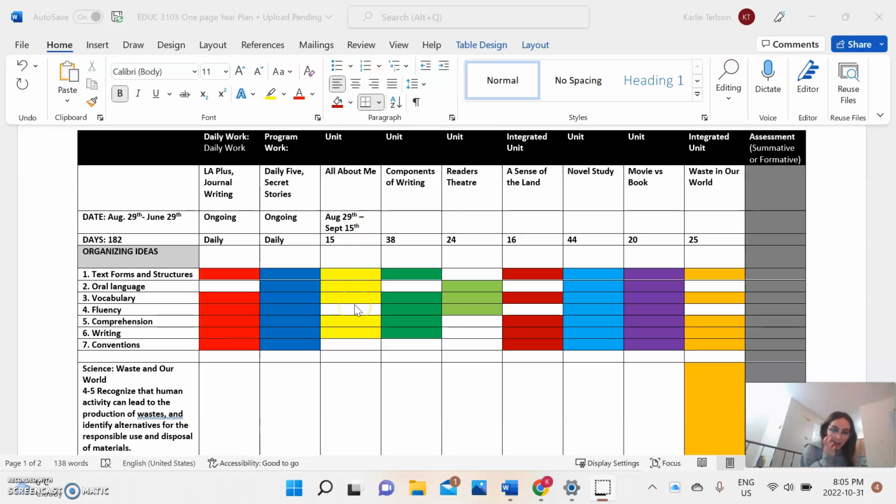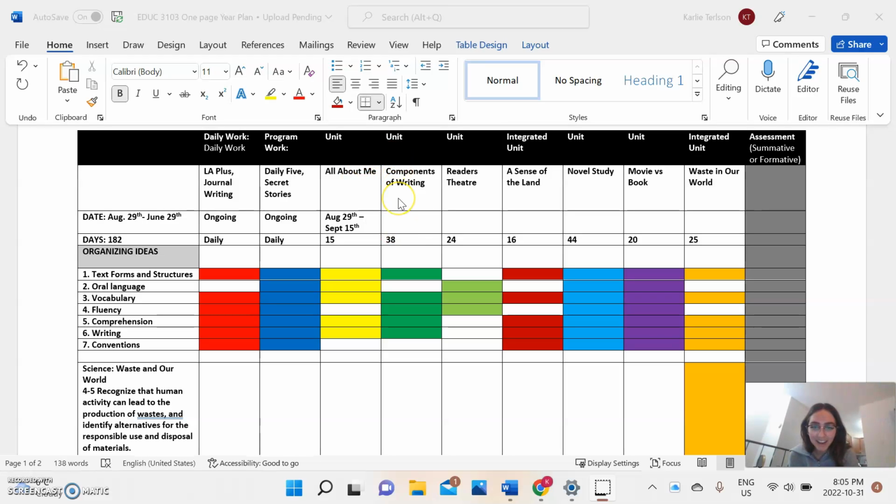And then the first unit I have is All About Me. For that one, I left out fluency because it mainly just works on writing and sentence structure, and I put in oral language, so then if they want, I was thinking adding in a presentation.